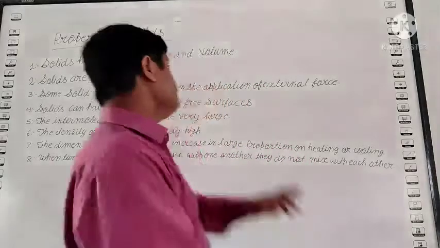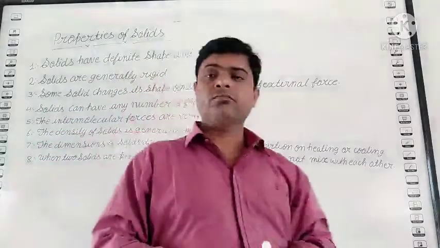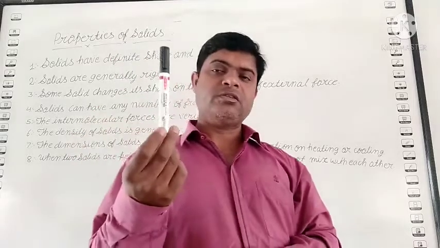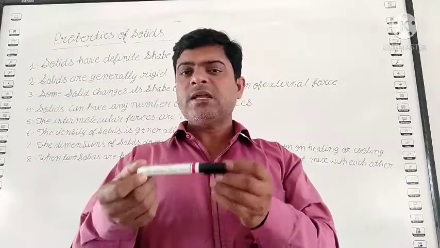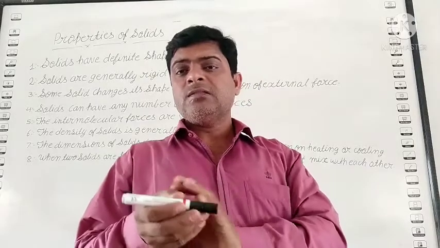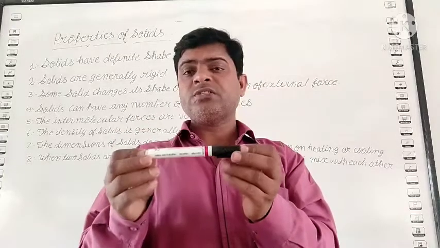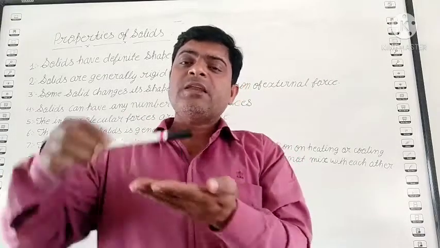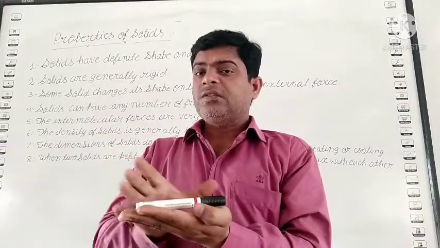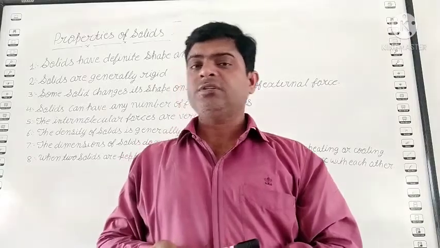So student, see, the first point is: solids have definite shape and volume. Definite shape. Suppose it is a marker. Its shape is fixed. If you keep it anywhere, and it is not disturbed by any other substance, then even after millions of years it remains in the same condition. So the shape is fixed. And fixed volume: if you keep it anywhere, it occupies some space. This is the fixed volume. This is the first point of the properties of solids.